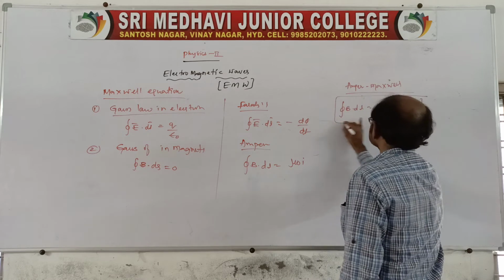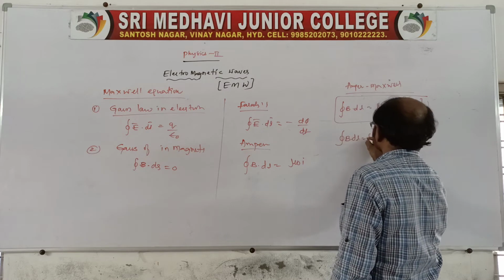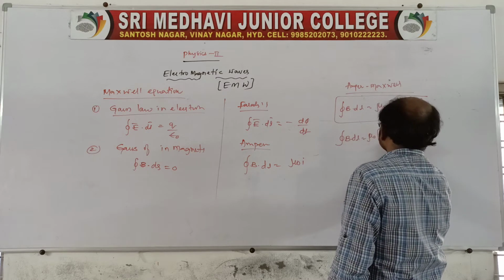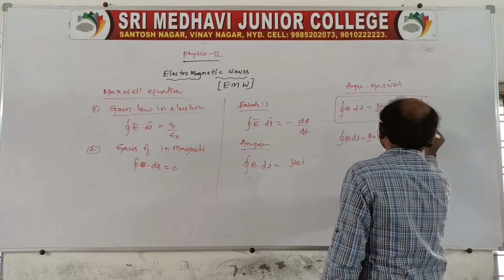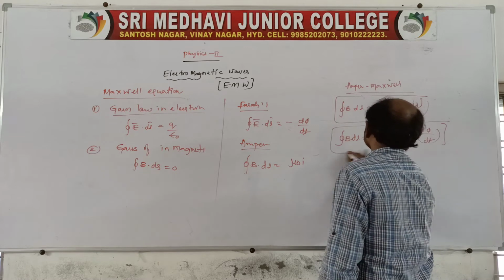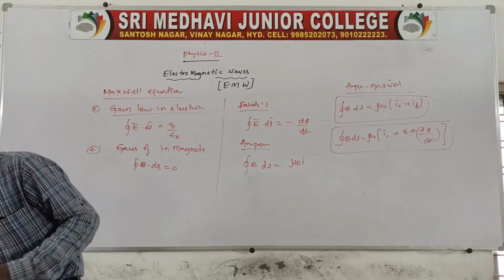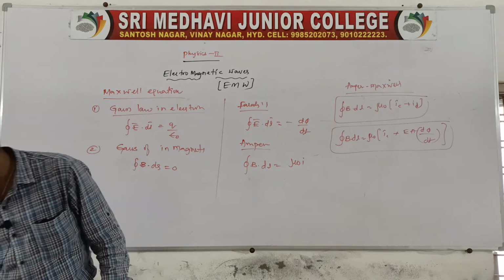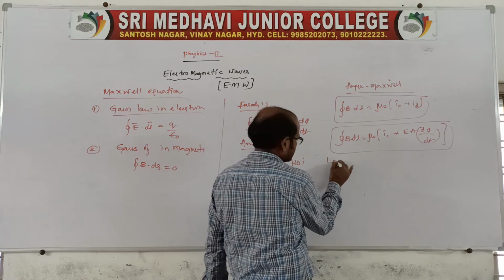Or we can also say closed integral B dot dl is equal to mu naught into IC plus epsilon naught d phi E by dt, since ID is what we just got. This is Ampere-Maxwell law. These are the laws related to the Maxwell equations. And another one is there, that is about the Lorentz force.